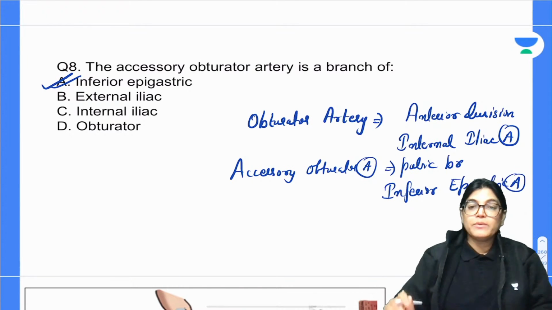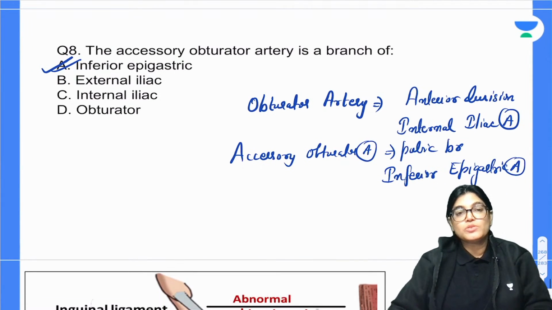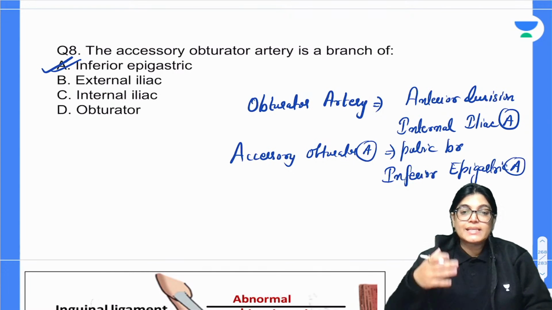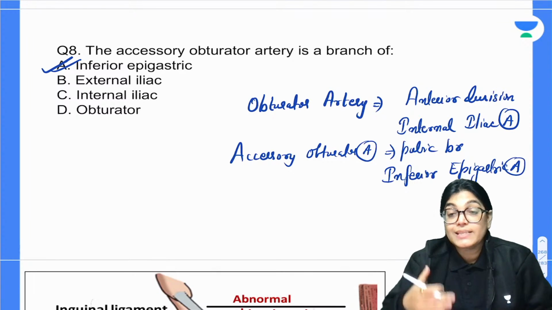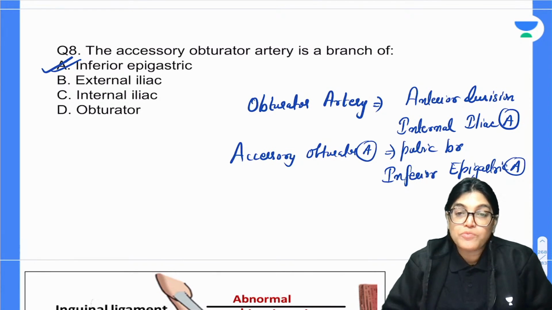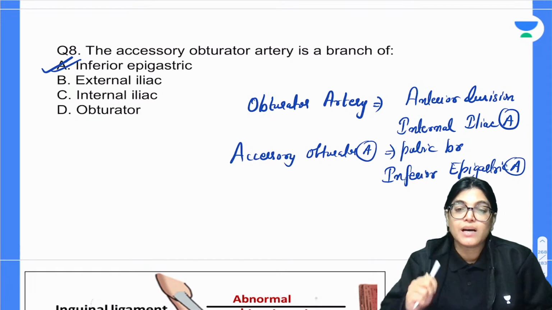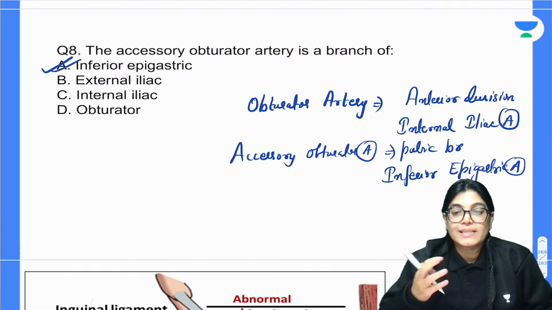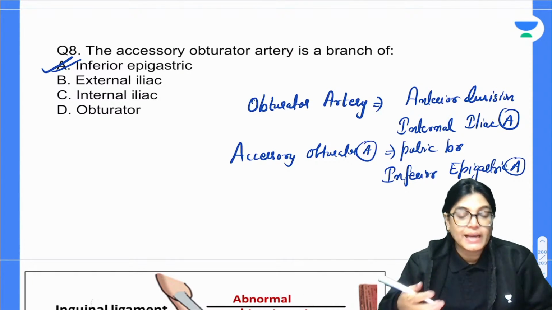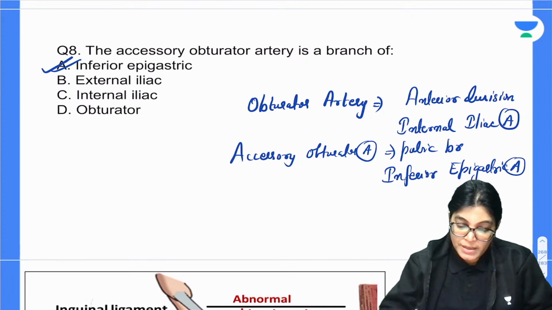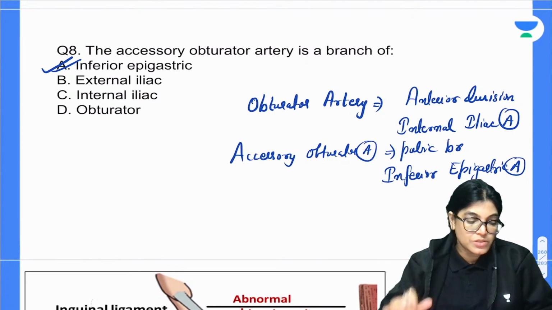Now, its clinical importance is there, so it is important for us to know. At times this accessory obturator artery, the abnormal obturator artery, lies in relation with the medial aspect of the femoral canal. It is lying over the lacunar ligament, and in a strangulated femoral hernia, we want to enlarge the hernial sac. Accidentally it can lead to cutting of the pubic branch of the inferior epigastric artery, which is the accessory obturator artery, and it can lead to enormous bleeding. So this relation is very important for the surgeons to know.